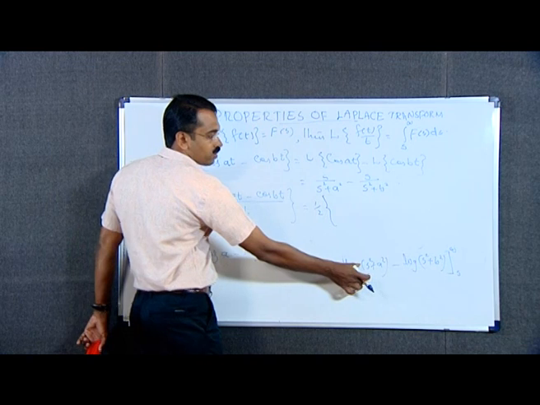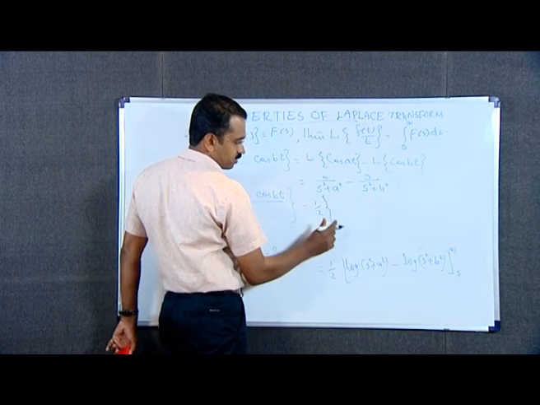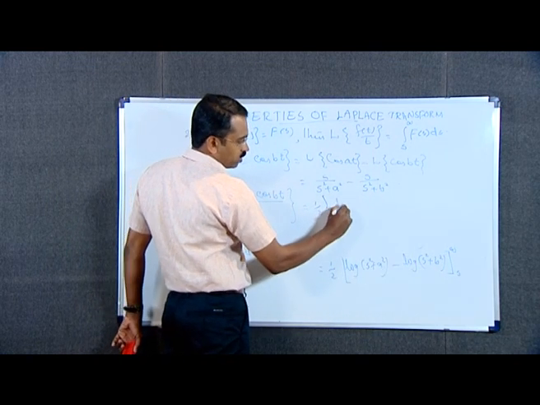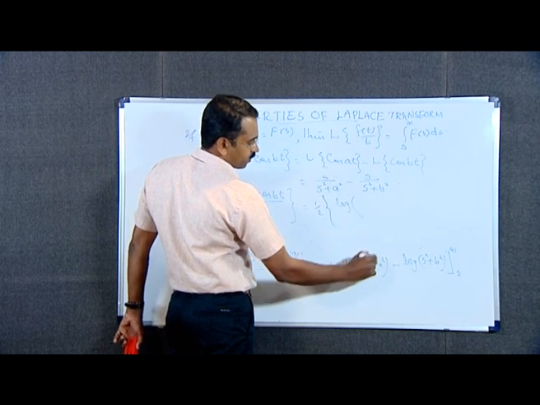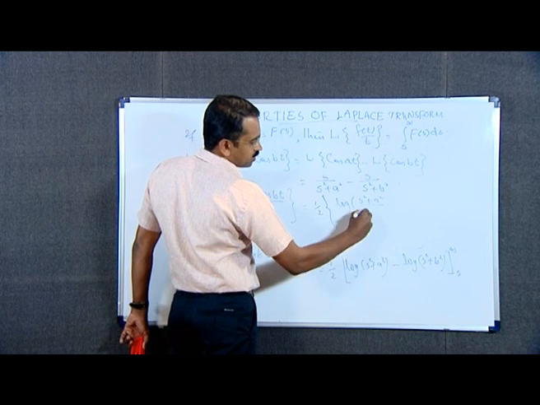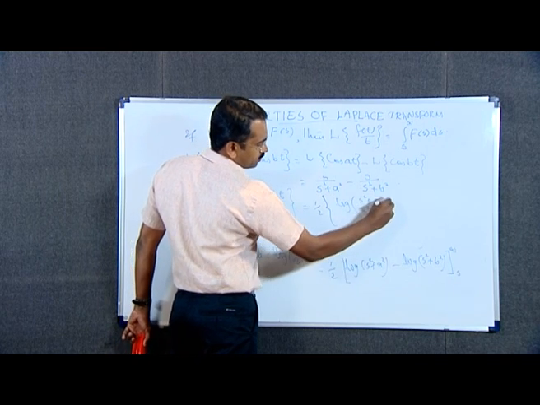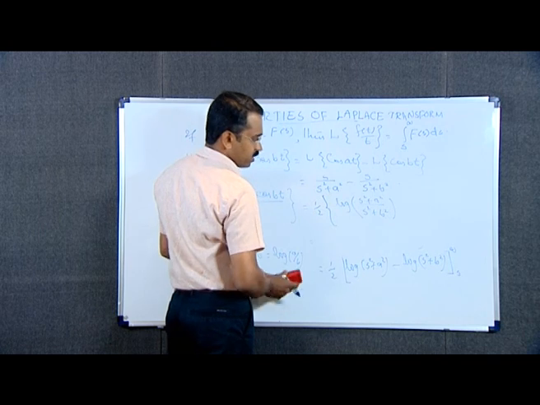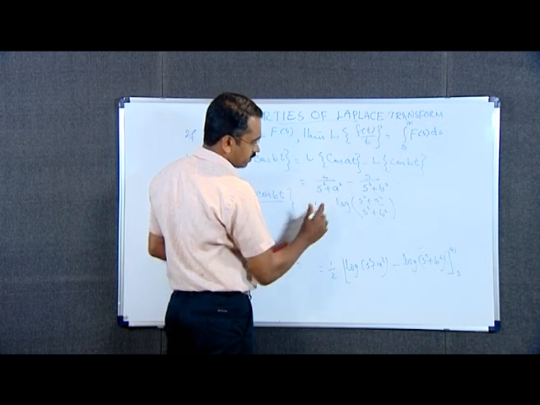Therefore, we can write this as 1 by 2 into logarithm of s square plus a square divided by s square plus b square between the limits s and infinity.